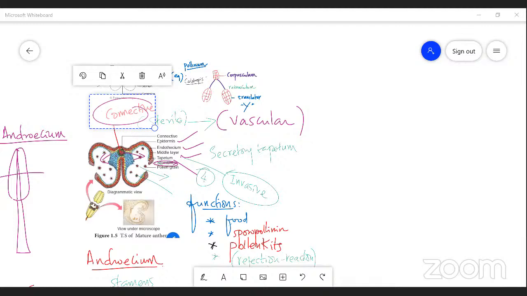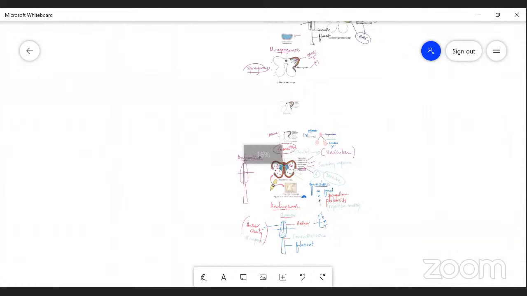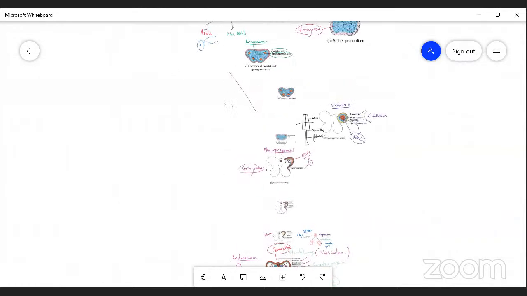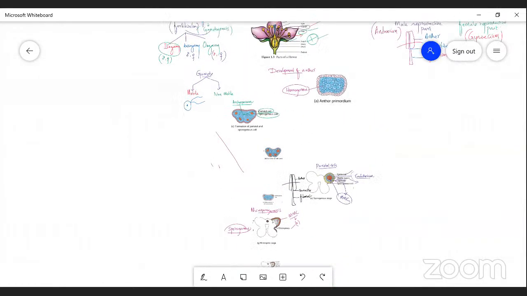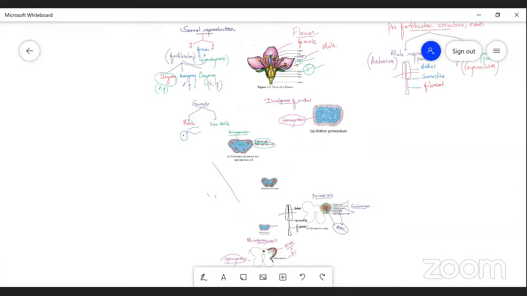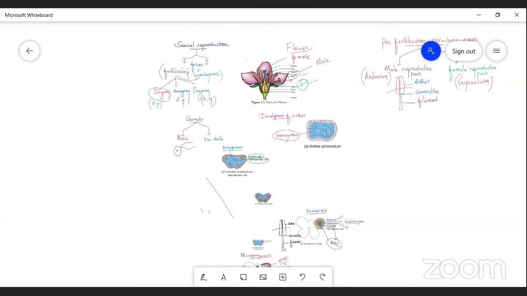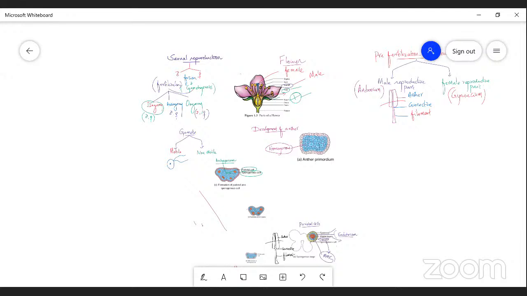Anyway, no problem. When you come to the next class, make an assignment. I would like to give some questions on the topic. Draw the structure of a TS of mature anther. That is the first question. And the second one, write about the functions of tapetum. And draw the structure of a flower and label the parts. So there are three questions given to you.